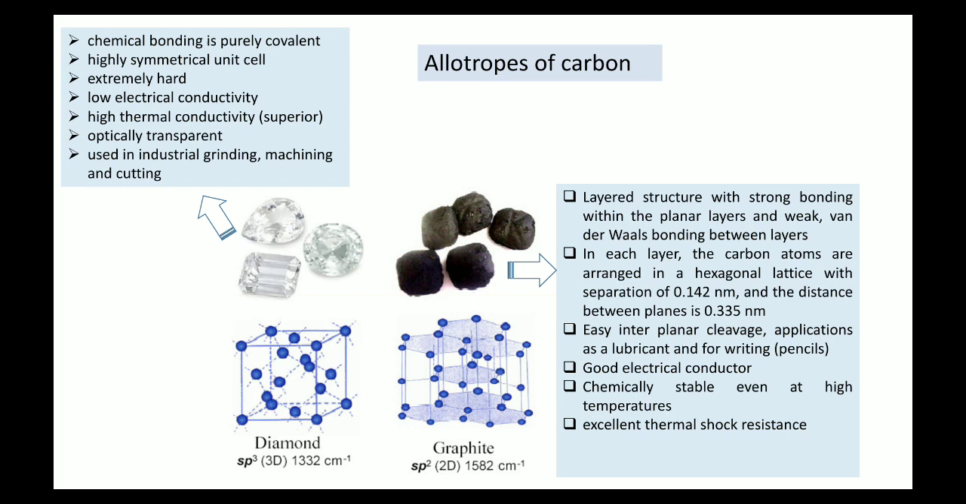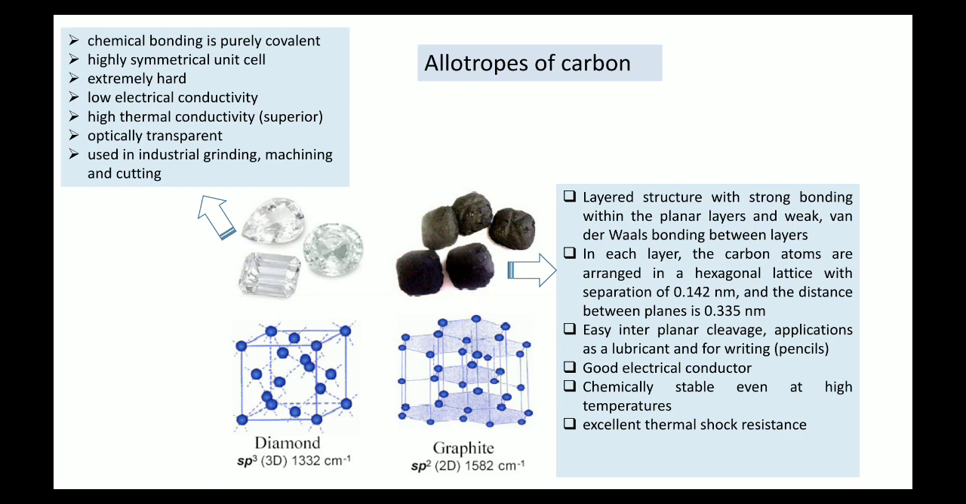Now on the other hand, if you take graphite, where the bonding between the two carbon atoms is sp2, what happens? Now it is no more a covalent bond. The bond has changed. Now it has a layered structure with strong bonding within the planar layers, and the bonding is weak between the layers because there is van der Waals bonding between the layers. Van der Waals force of attraction is there between the two layers, and it is very weak. So it has a layered structure. In each layer, the carbon atoms are arranged in a hexagonal lattice.